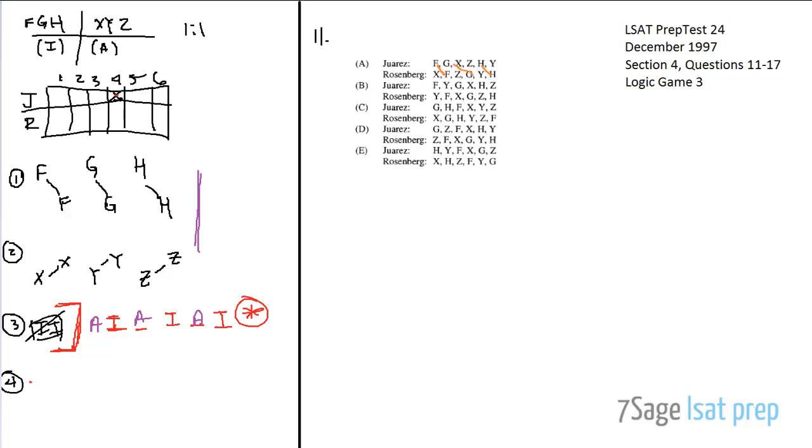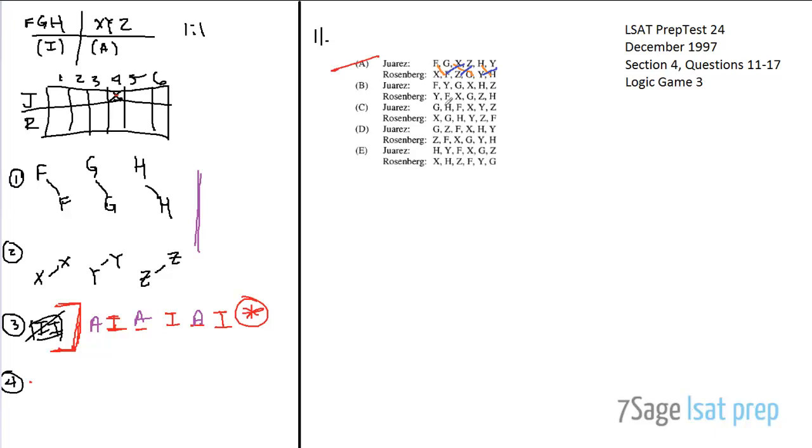Rule number 1, fine. How about rule number 2? X to X, Y to Y, Z to Z. Good. Rule number 2, also fine, right? Rule number 3, advanced has to come first. So advanced, introductory, advanced, introductory, advanced, introductory. Great. So far, so good. But look at this fourth rule. Horace has to do X and 4, while he only does X and 3 here. So answer choice A is not going to be correct.